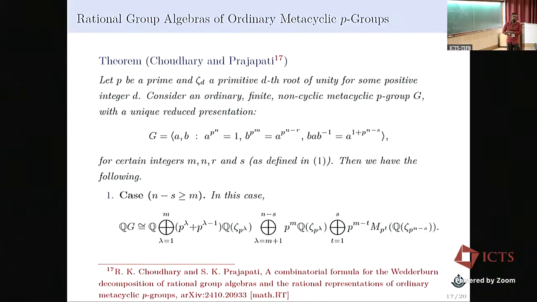And if you have an isoclinism class, is there any relationship between the Wedderburn decomposition of the stem group in that class and your group that you start with? In isoclinism, we have observed that for two groups, QG may be different. But is there any relation? Yes, because of course abelian groups are isoclinic to the trivial group. No, even if you fix the orders, still we have QG isomorphic to QH but G not isomorphic to H.